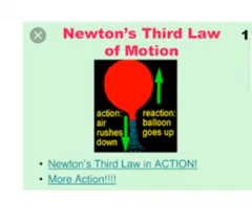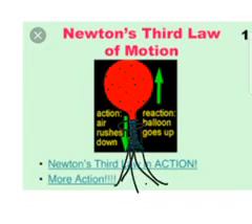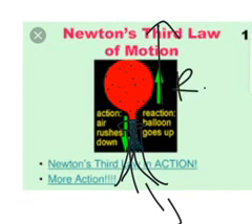Here we can see a balloon filled with air. The air molecules are present in this balloon. Okay. Now the knot is opened and air is rushing downwards. Here we did an action. And what is happening in terms of reaction? The balloon is going up. It is the reaction. This is called the action-reaction mechanism.